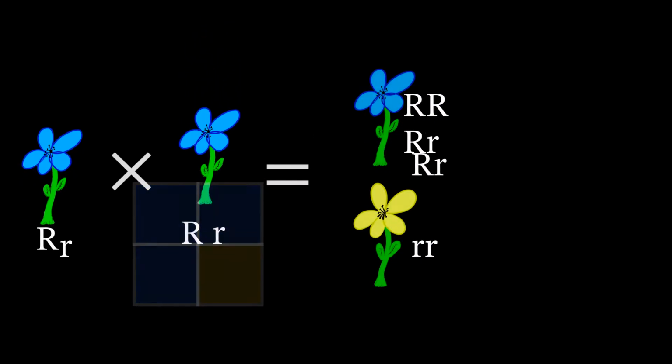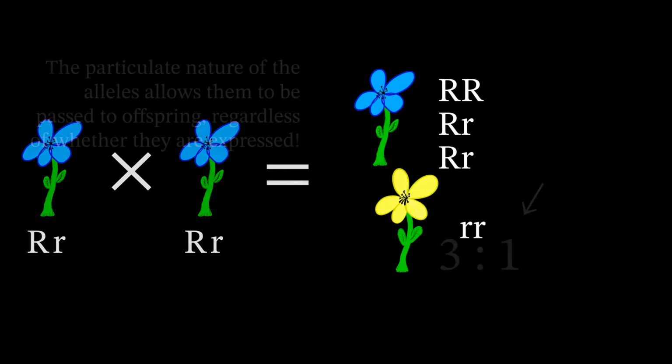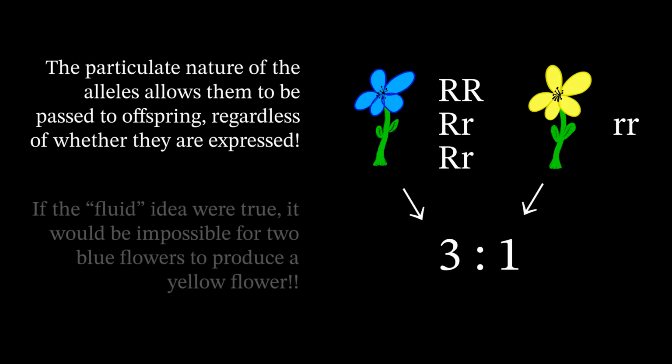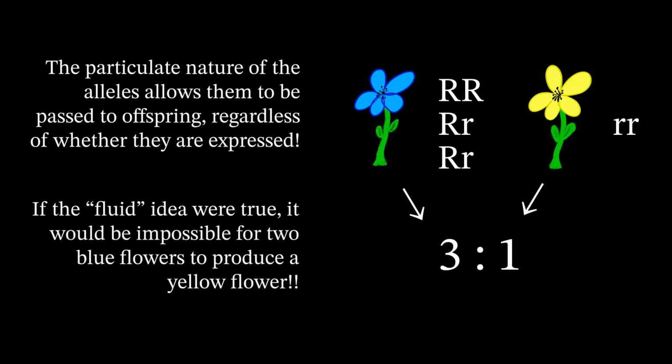Because, as proposed by Mendel, each allele was particulate in nature and intact within the offspring, it is possible for a yellow offspring to be produced. If the fluid idea were correct, and the genetic material were mixed together within the offspring, then it would not be possible for a yellow offspring to be born from blue parents. So here we're getting a picture that maybe Mendel is onto something here. How is it possible that a yellow offspring exists if it came from two blue parents? According to, again, the prevailing theory at the time, that would not be possible.